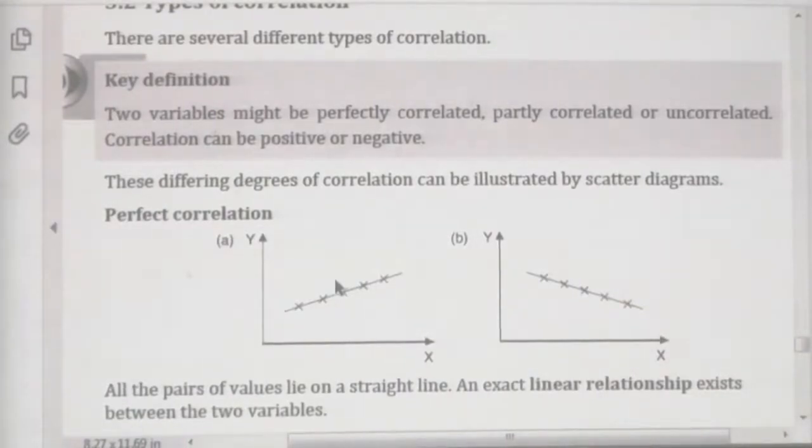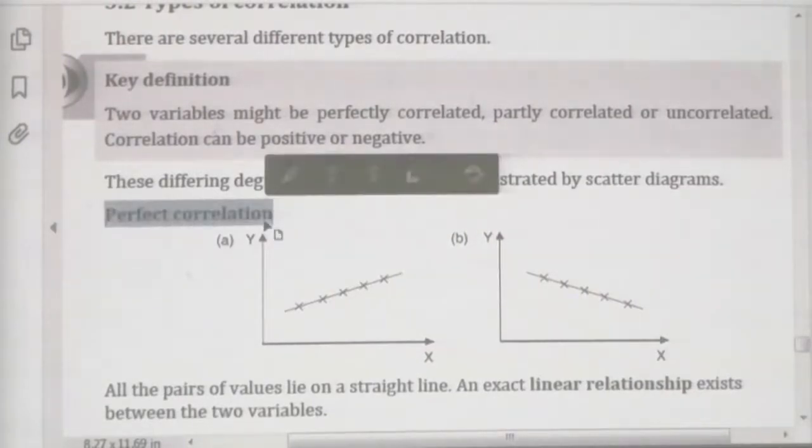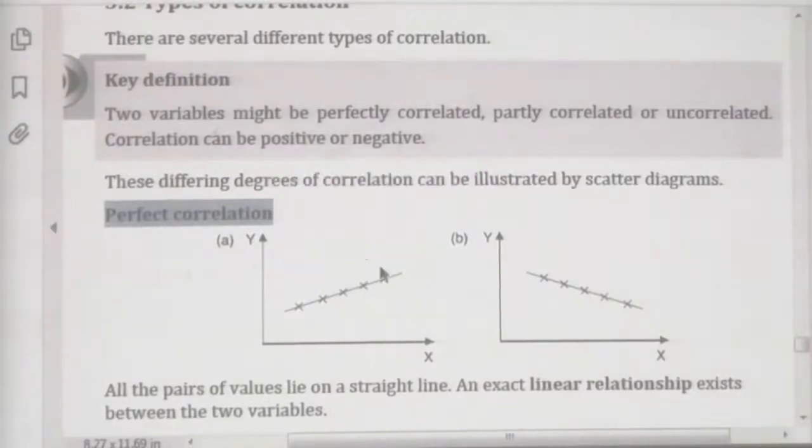That situation is called perfect correlation, that is 100% correlation, and the correlation coefficient will be presented as 1. When all the points plotted are on the trend line, the actual data is also on the line. This is called perfect correlation.